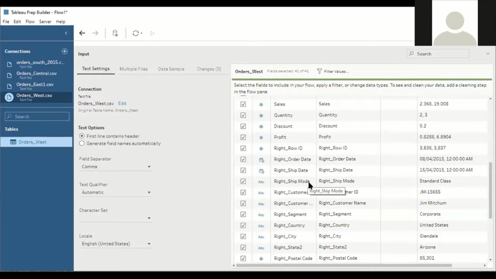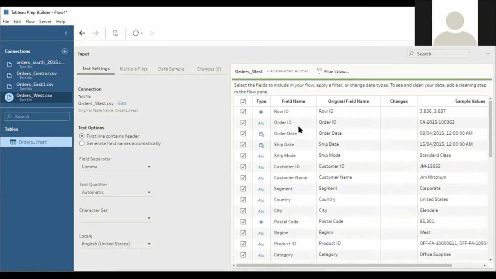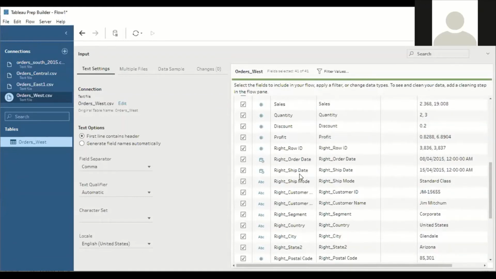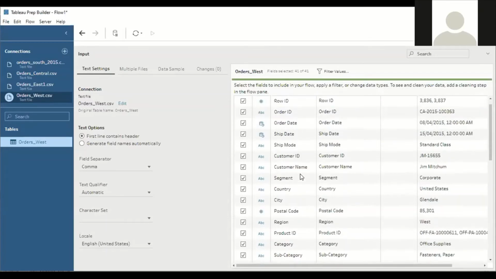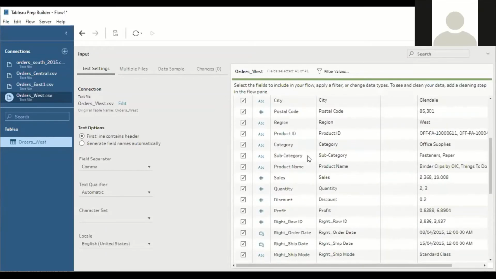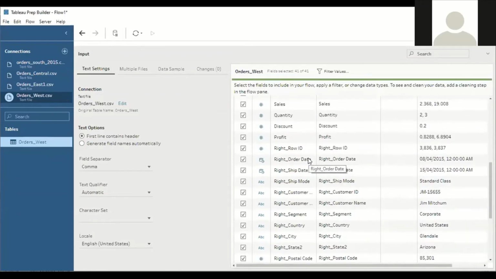Suppose you take order ID. You can check here, order ID is available. Okay, so in the same way, along with the order ID, we have order date. Yeah, order date is available. Order ID and order date are available. In the same way, the same data is repeating in the west sheet. Again, we have extra data like row ID, order date, ship date, ship